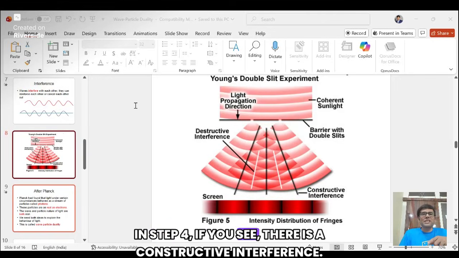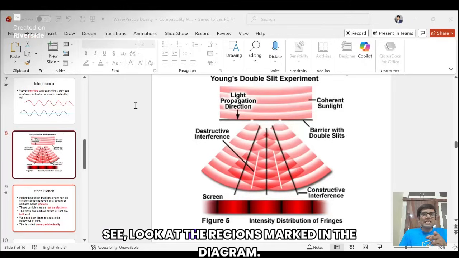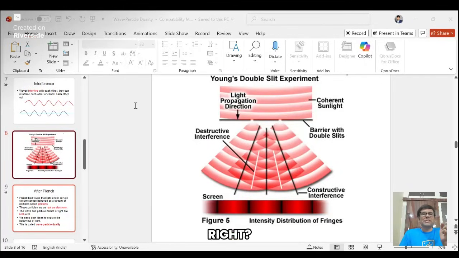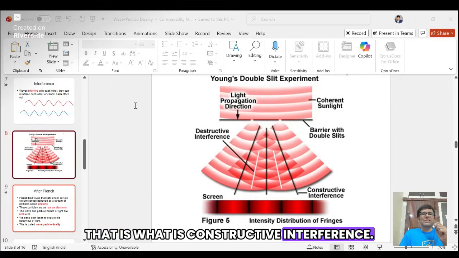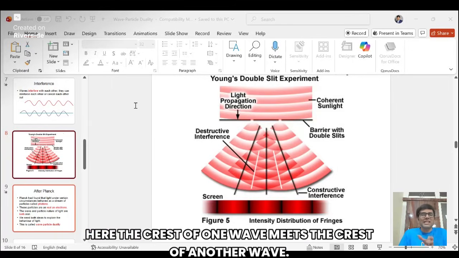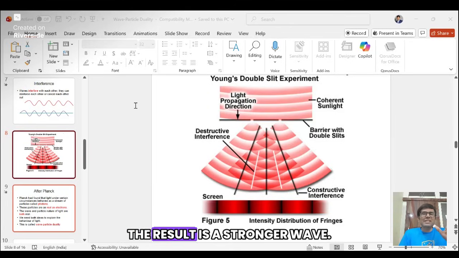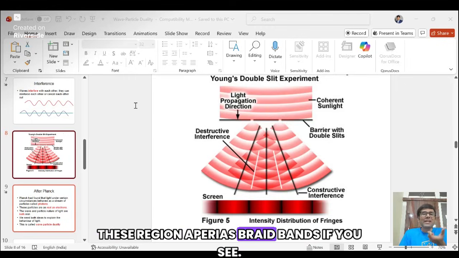In step 4, if you see, there is constructive interference. Look at the regions marked in the diagram, right? That is constructive interference. Here the crest of one wave meets the crest of another wave. The result is a stronger wave, right? These regions appear as bright bands.